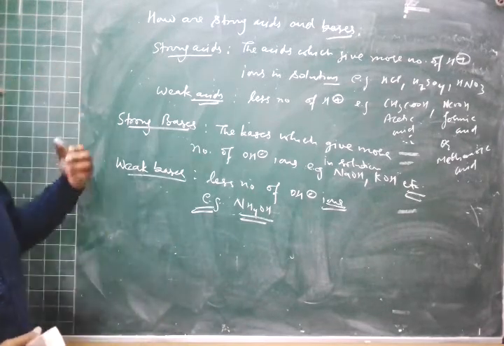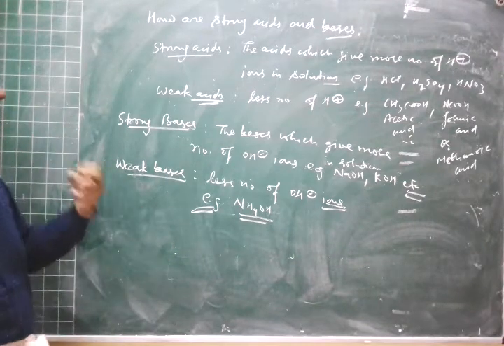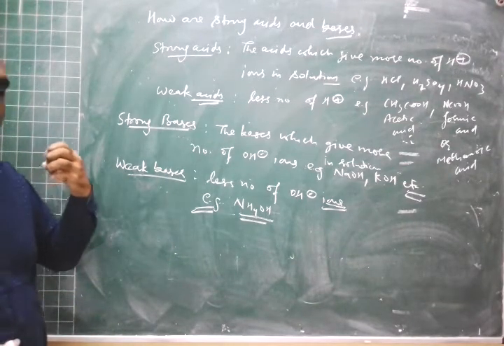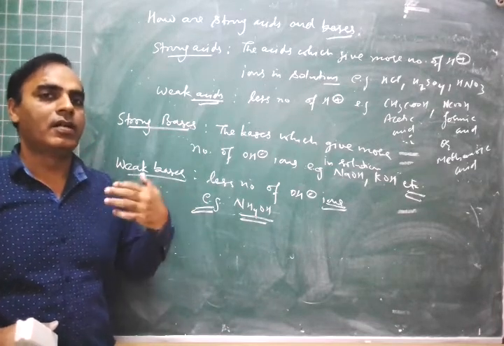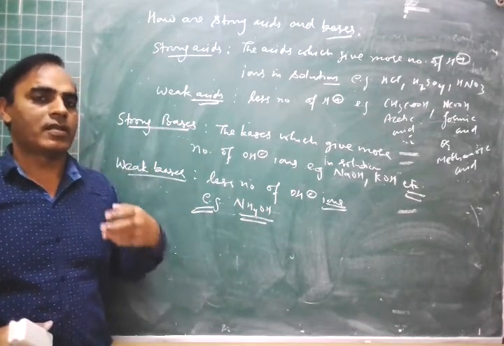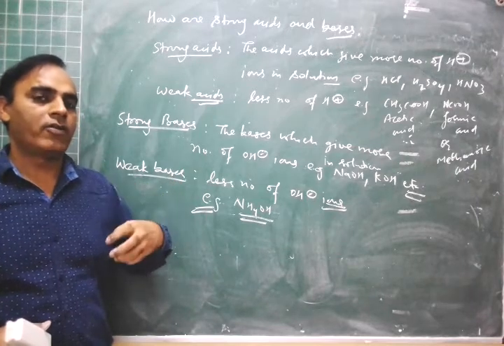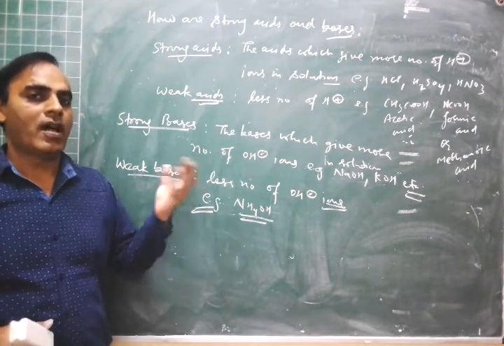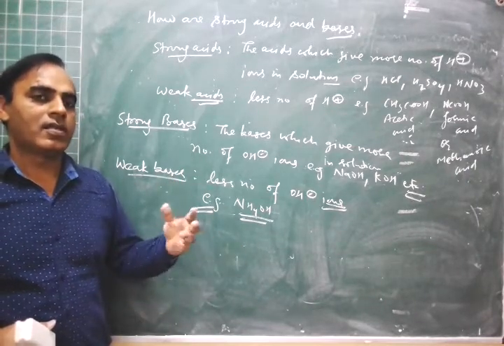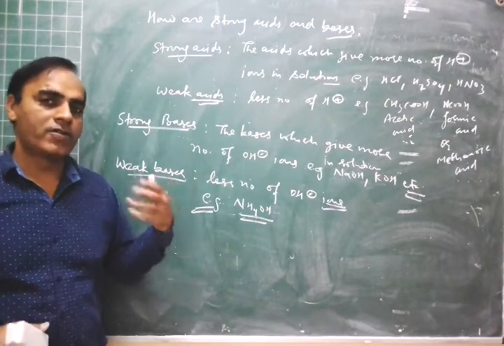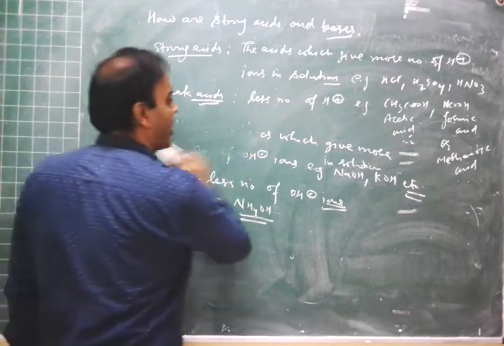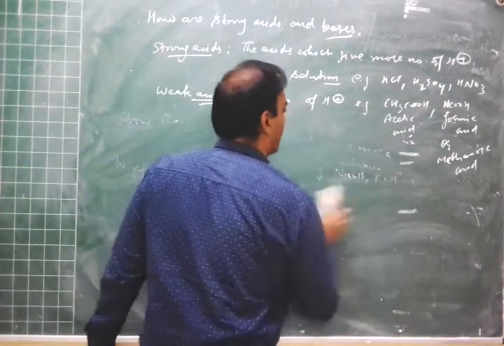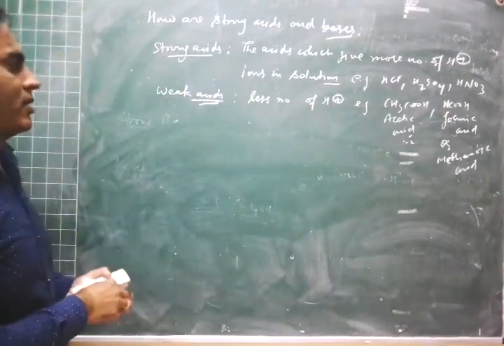So how can you represent the strength of an acid by chemical equation? We will discuss that now. For strong acids, we show the chemical equation like this.